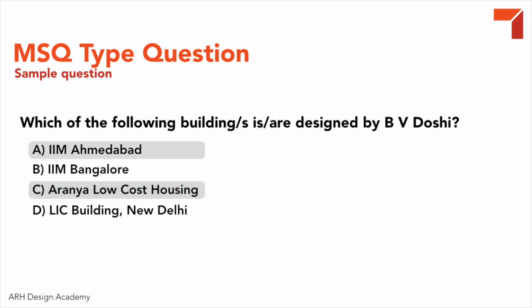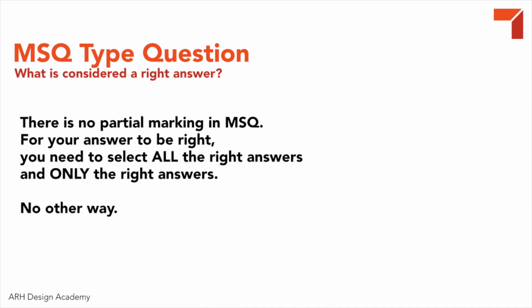If you select IIM Ahmedabad and Aranya Low Cost Housing, it will be considered wrong. If you select IIM Bangalore, Aranya Low Cost Housing and LIC Building, it will be considered wrong. For MSQ, please note that you have to select all the right answers. If you select more than the right answers or fewer than the right answers, you will not get any marks.